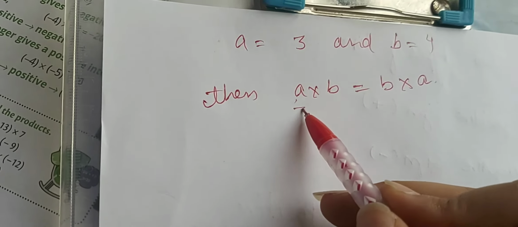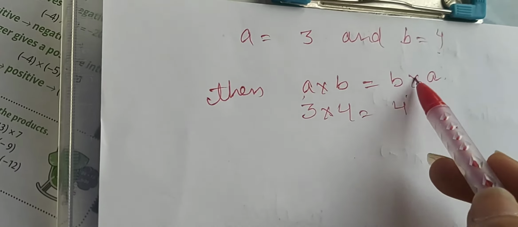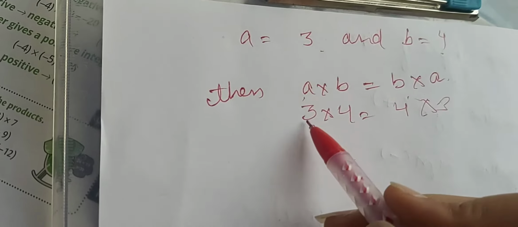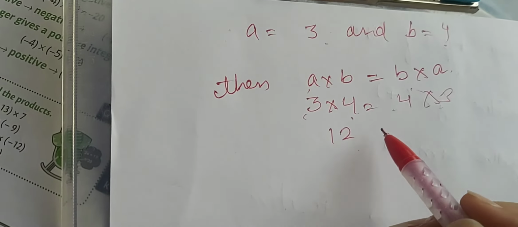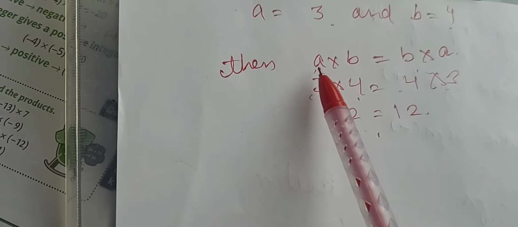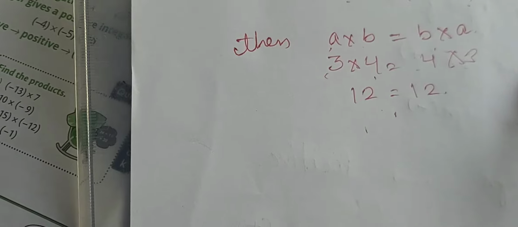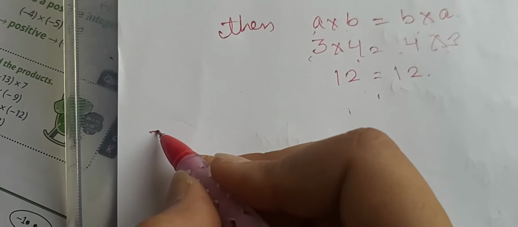So what is a? 3. What is b? 4. And what is b? 4. And what is a? 3. So 3 4s are 12. 3 4s are 12. So the commutative property states that the multiplication of a and b is equal to b and a. Next is the third property.